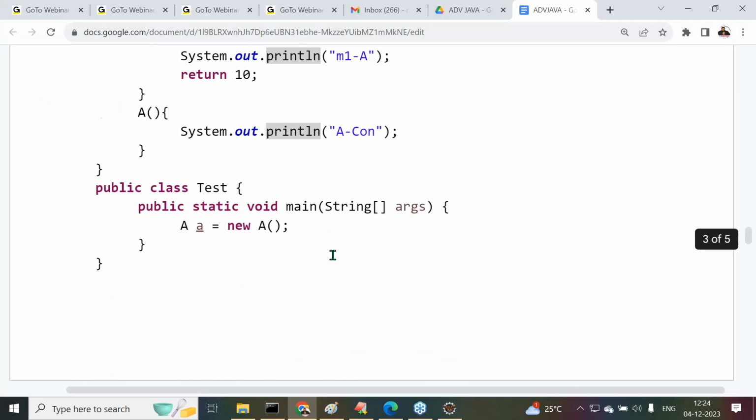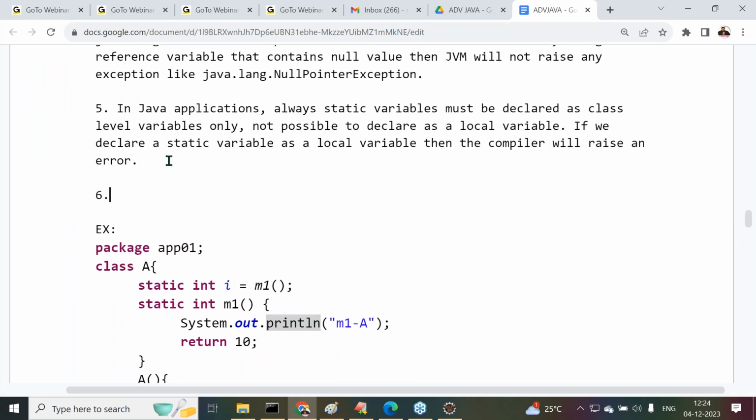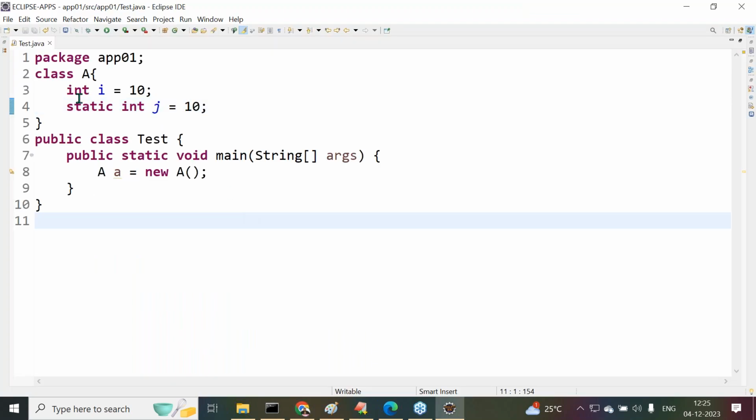And let me complete one more point here. Static variables data will be stored in the method area. Static variables data will be stored in which area? Method area, not in heap memory. But it is somewhat related with heap memory. How it is, I'll give you the information, don't worry. See this one, all of you know. Int i is equal to 10, static int j is equal to 10. Both I have taken 10 and 10.